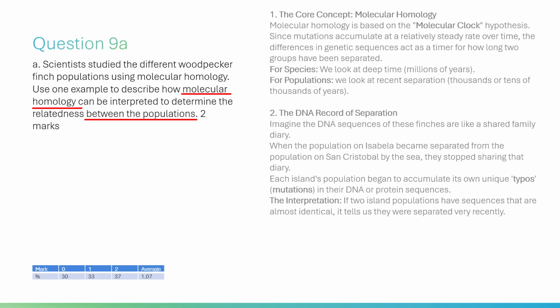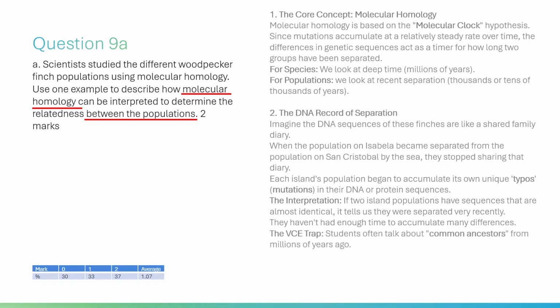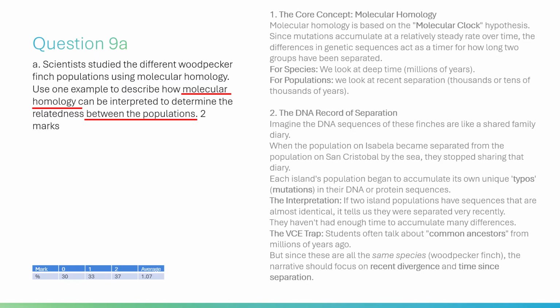The interpretation: if two island populations have sequences that are almost identical, it tells us they were separated very recently. They haven't had enough time to accumulate many differences. The VCE trap: students often talk about common ancestors from millions of years ago. But since these are all the same species, woodpecker finch, the narrative should focus on recent divergence and time since separation.